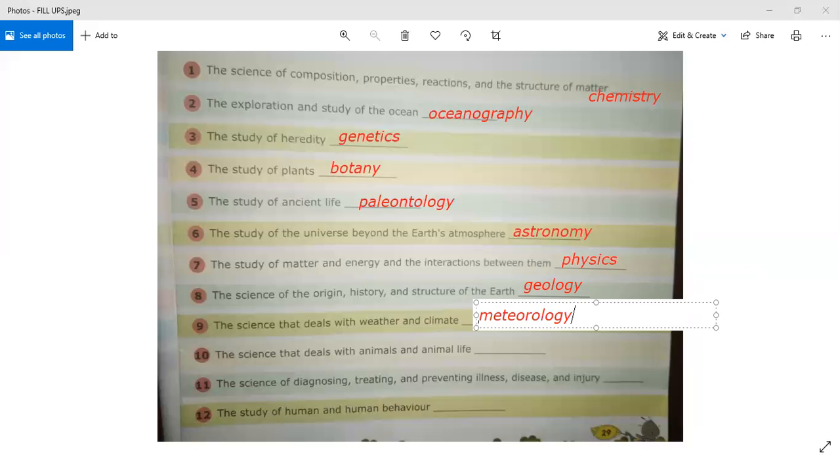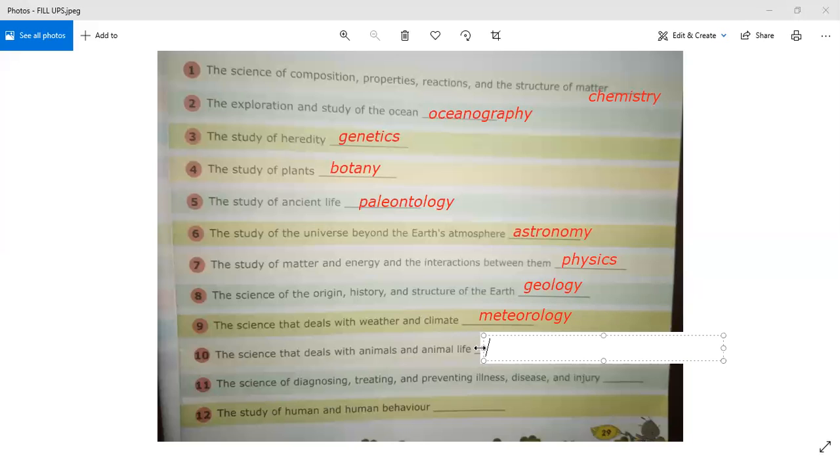Now, there is another branch of science in which only animals and animals' life are studied. What is that? This branch of science is known as zoology. Clear, students? Write down in your books. Its term is zoology. Okay.